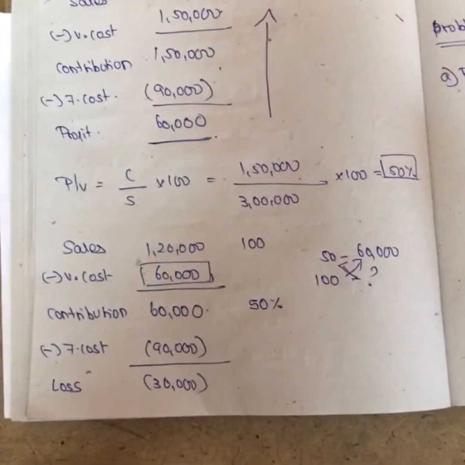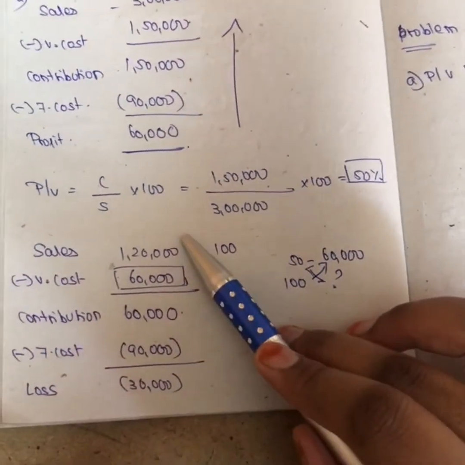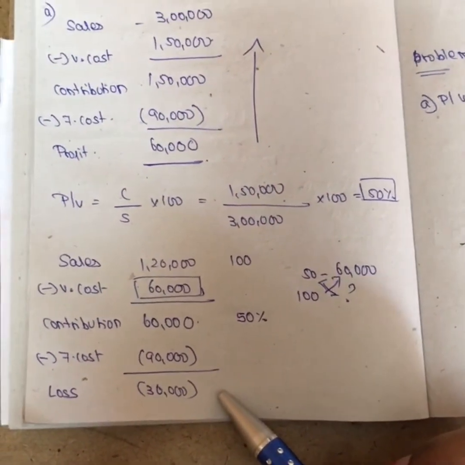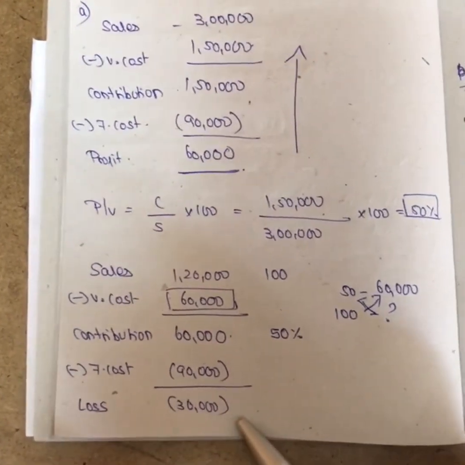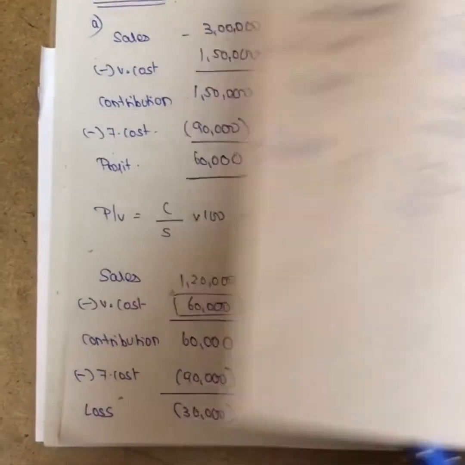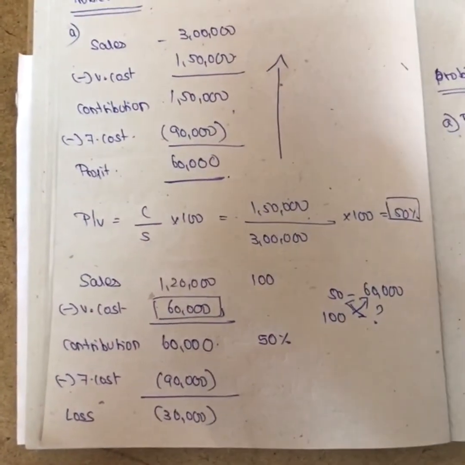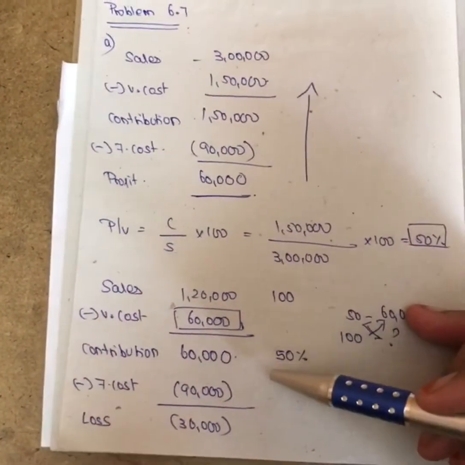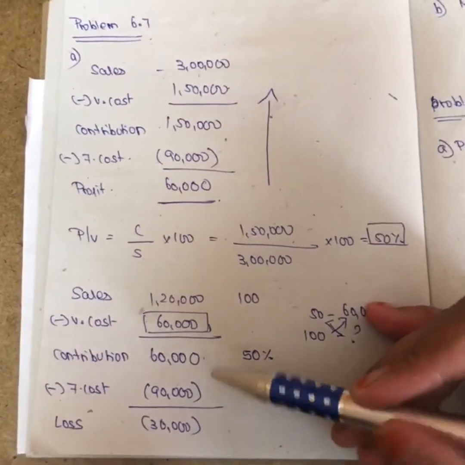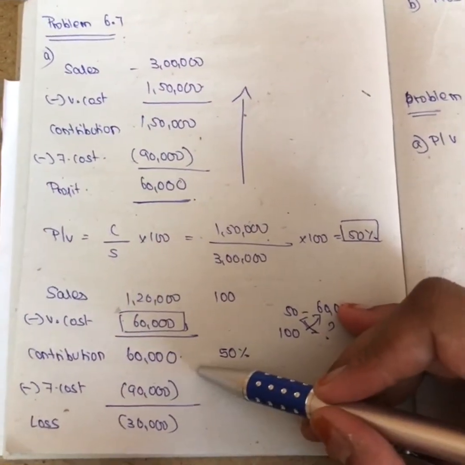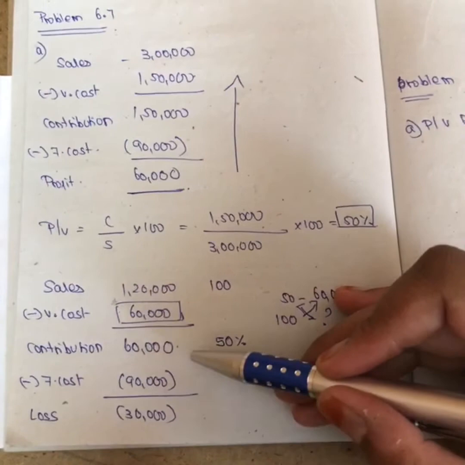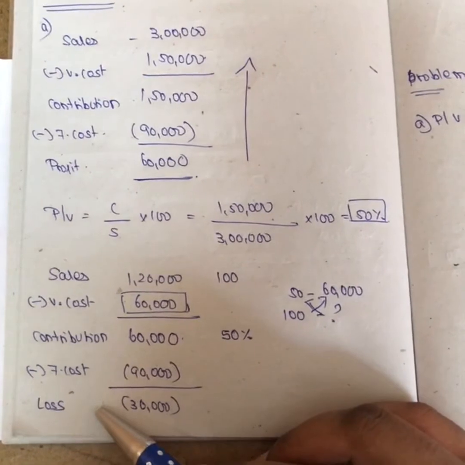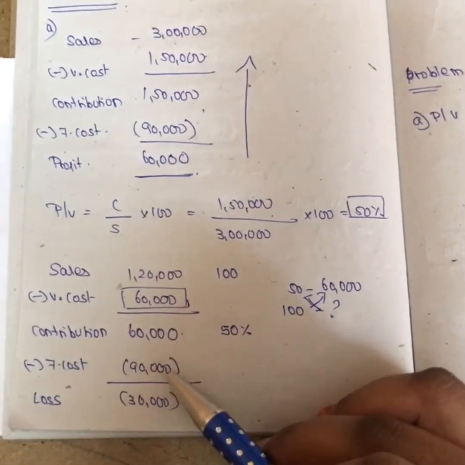The second part of the question is, what will be my sales if I get a loss of 30,000? Another important point is that your fixed cost will never change at all. So my fixed cost will remain the same. Earlier I had 90,000, now also I'm going to have 90,000. So my loss is 30,000 and this is 90,000. Can I say minus 30,000 plus 90,000? If you do reverse calculation, it is profit plus fixed cost, but in our case it is a loss, so it is nothing but minus 30,000 plus 90,000.